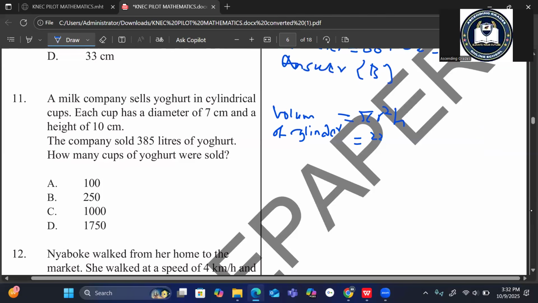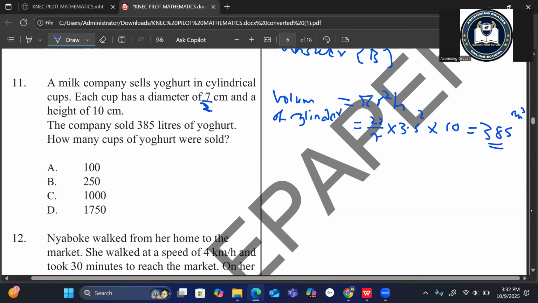Pi is 22/7 multiplied by radius. If you divide 7 by 2, you get 3.5. 3.5 squared, then times height, which is 10. This gives us a total of 385. And these are centimeter cubic, because it is volume.